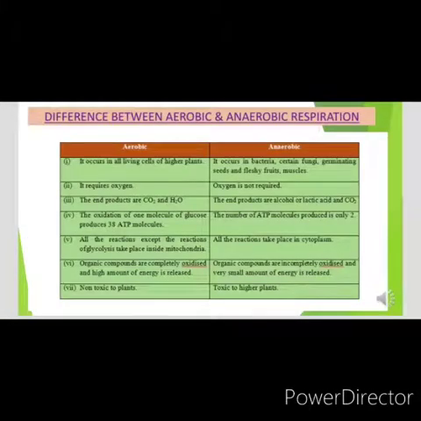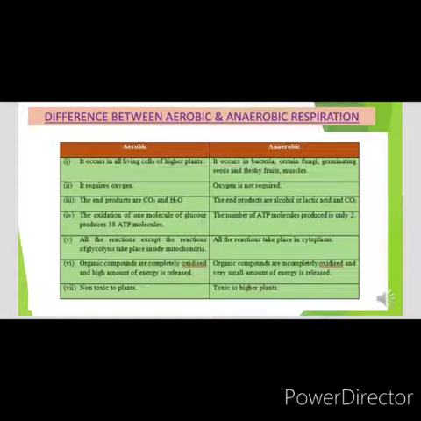This slide shows the difference between aerobic and anaerobic respiration. Aerobic respiration occurs in all living cells of higher plants, whereas anaerobic respiration occurs in bacteria, certain fungi, germinating seeds, and fleshy fruits or muscles. We have seen that due to lack of oxygen, our muscles produce lactic acid. That is a type of anaerobic respiration.